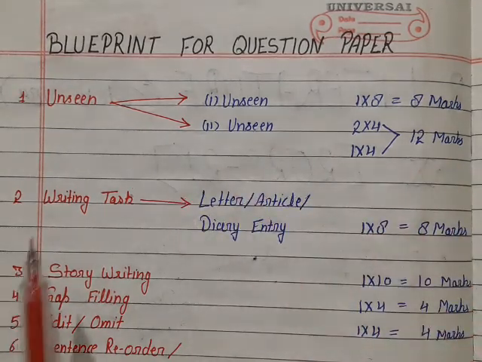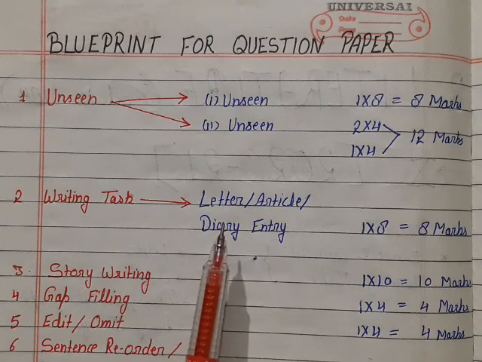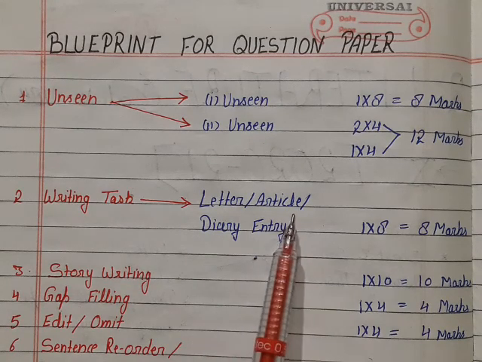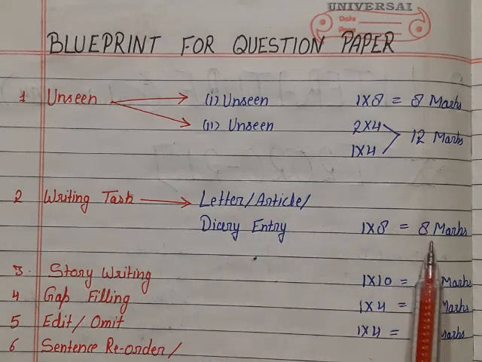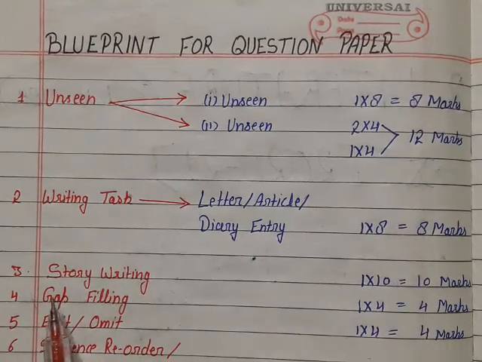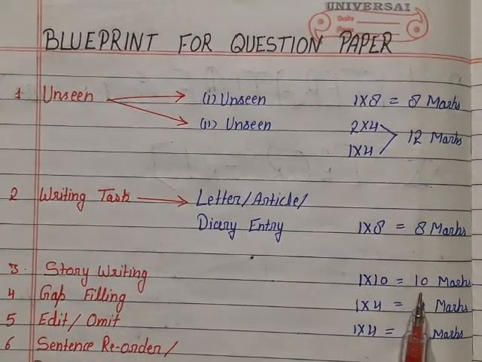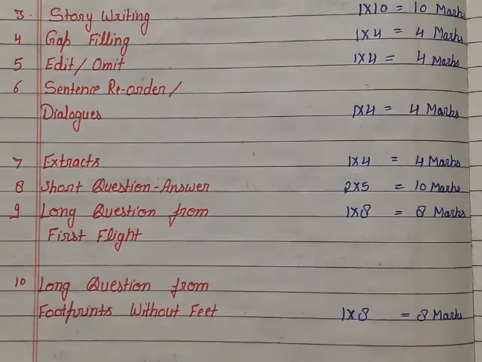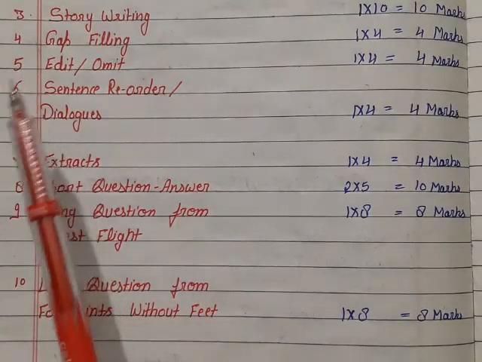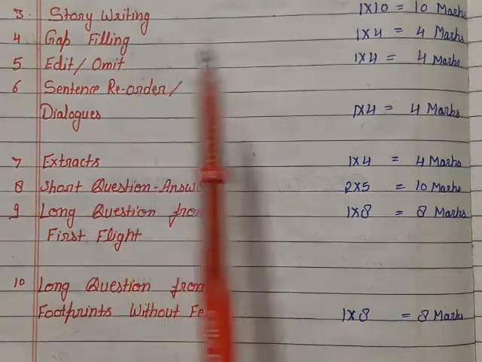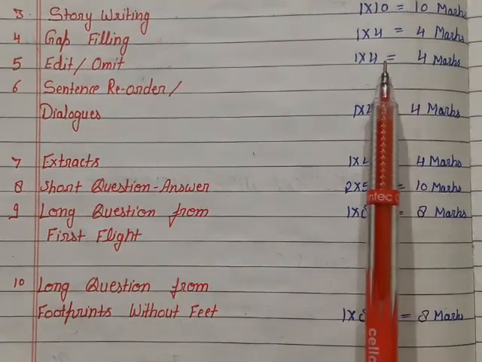Your second question will be your writing task. It may be letter writing, article writing or diary writing. It will have 8 marks weightage. Your third question will be story writing, with 10 marks weightage. In grammar, question number 4 will be gap filling. There you will get fill-ups.